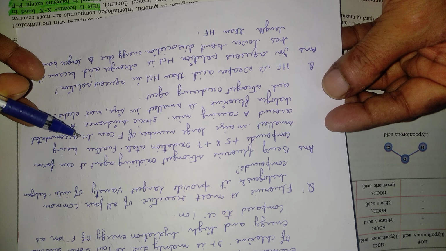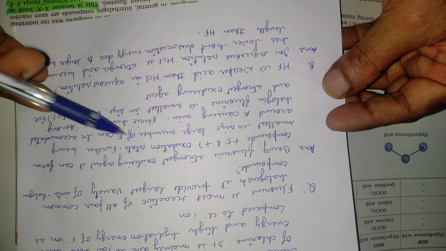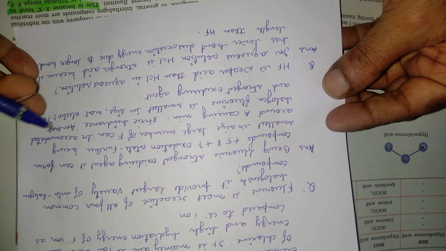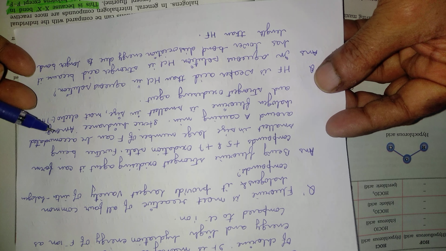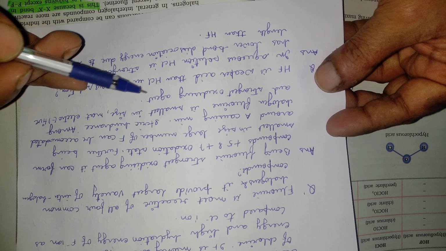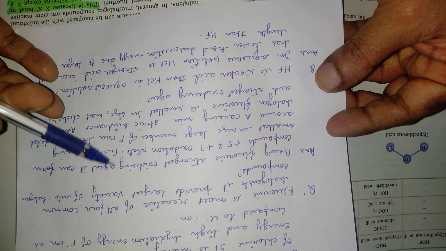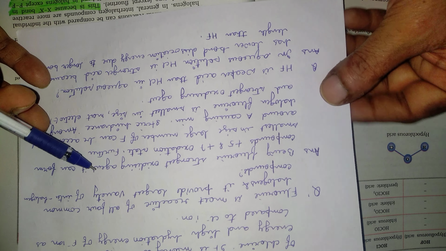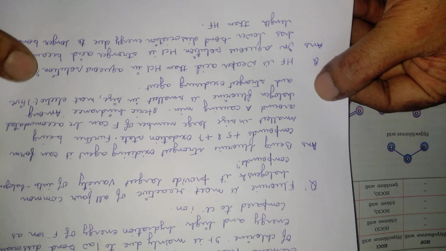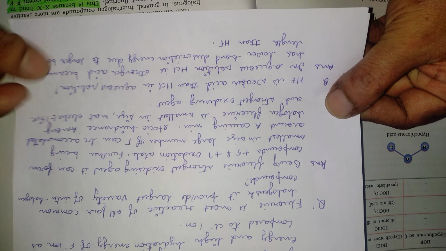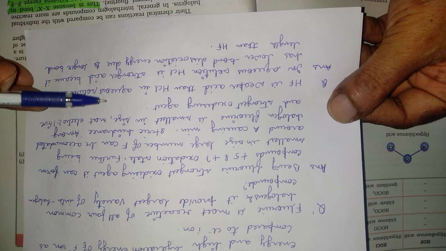Secondly, it is smaller in size and has high electronegativity. Moreover, it can show +5 and +7 oxidation states. So amongst halogens, fluorine is the smallest and most electronegative, and the strongest oxidizing agent, because of which it forms maximum interhalogen compounds. Okay, now moving on to the next one: HF, hydrofluoric acid, is a weaker acid than HCl in aqueous solution. So what is the answer for this question?